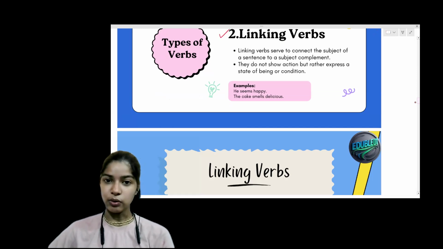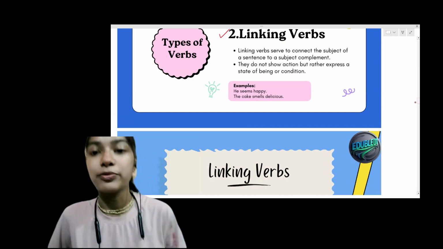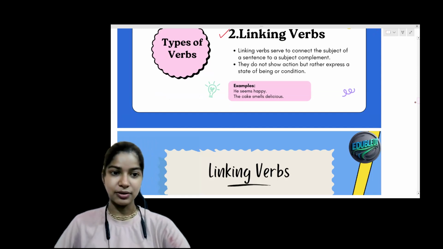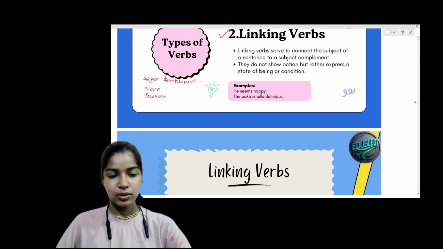That is linking verbs. Linking verbs basically connect the subject of a sentence to a subject complement. What is a subject complement? Let me write over here what can be a subject complement. A subject complement can be a noun. A subject complement can be a pronoun. Again, a subject complement can be an adjective.